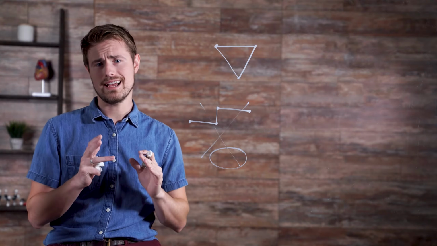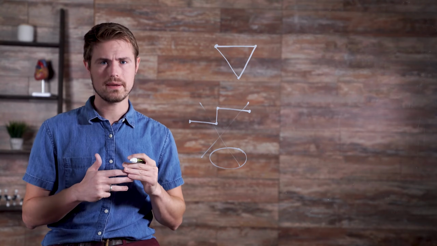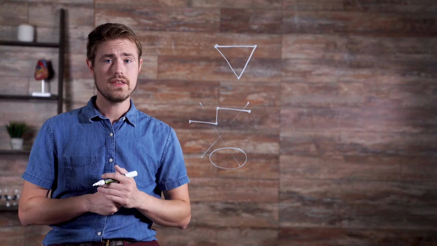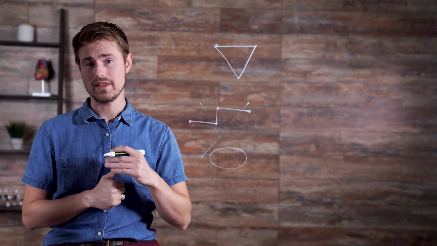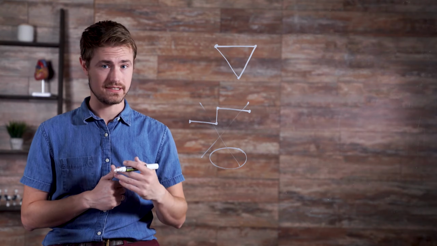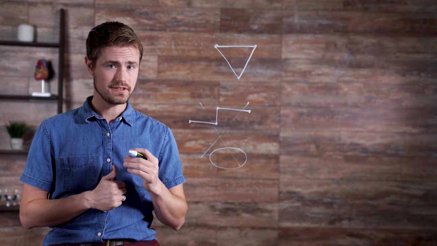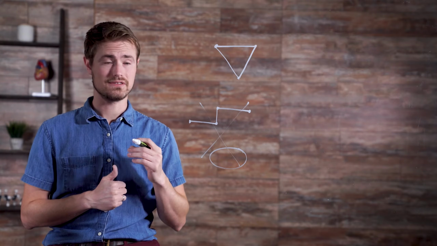A polygon is defined as a two-dimensional closed shape composed of line segments. The sides of polygons are called edges, and the angles created where the edges intersect are called vertices. Polygons also have as many edges as vertices.